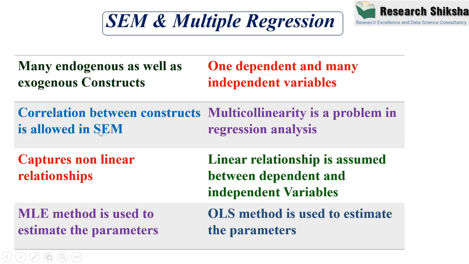And another difference is that multiple regression models assume a linear relationship between dependent and independent variables. However, in structural equation modeling, if you remember, I showed you on the second day, we apply the maximum likelihood estimation method to estimate the parameters. So maximum likelihood estimation is able to capture the non-linear relationship between the variables. However, in multiple regression, we assume only a linear relationship because it is estimated by the OLS method. So this is the basic difference between SEM and multiple regression.